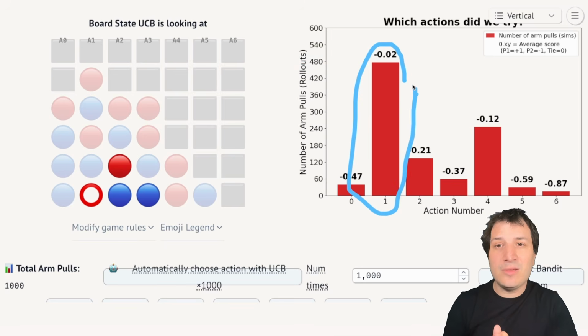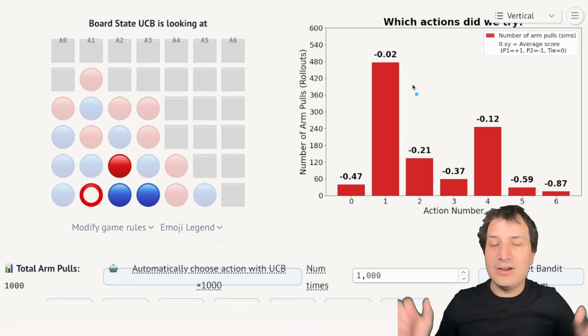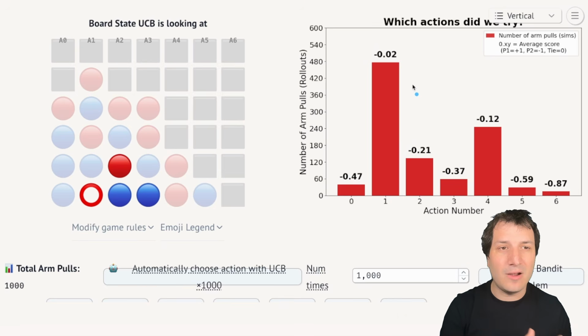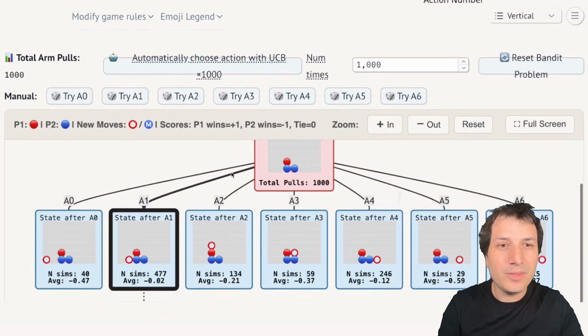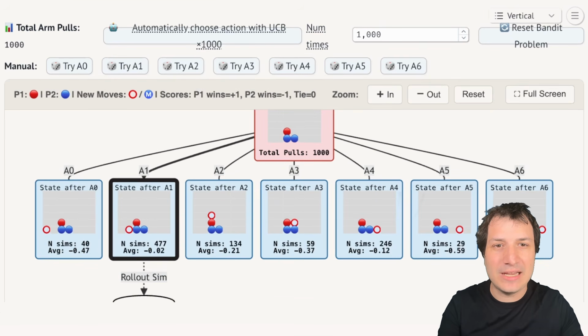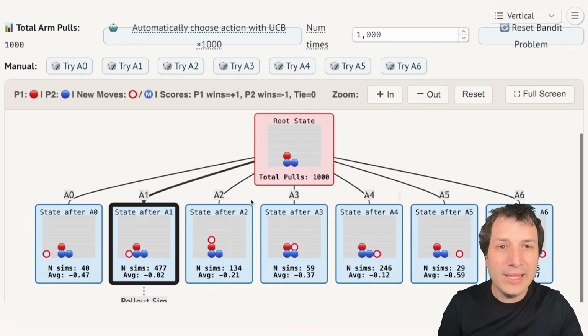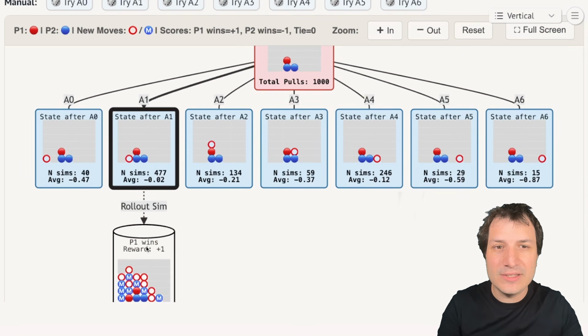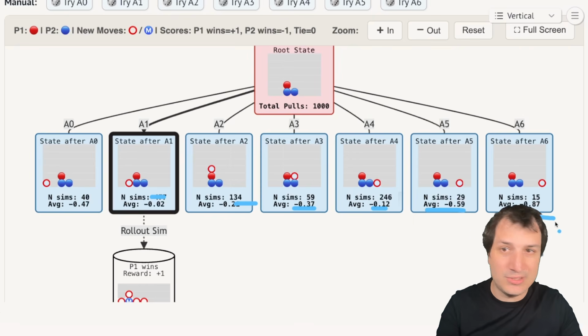So the UCB algorithm, that is what it does. It does a Goldilocks in between being pure egalitarian and being pure greedy on where to spend our random rollouts. And at this point in the video, I could just tell you the formula. In fact, if we scroll down a little bit over here, you'll see a different representation of the same exact thing we've done before: the root state we started in and the different states we could try, and this little indication that we're doing these rollout simulations to see what happened. And we have the number of times we've done each one listed over here, and we have the averages listed over here, the same exact information that was in that bar chart.